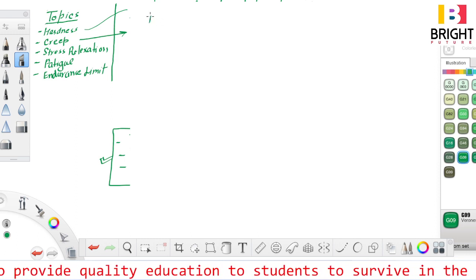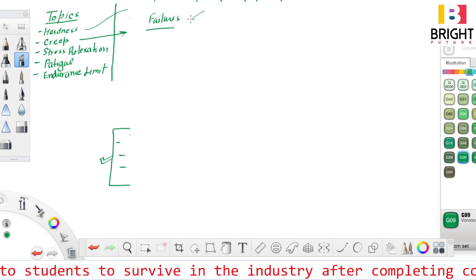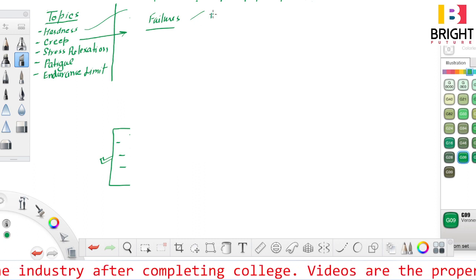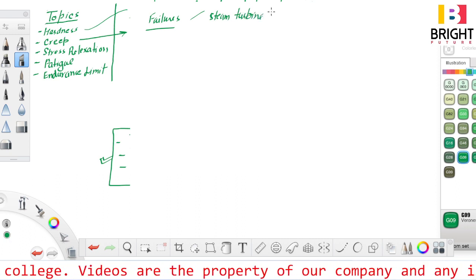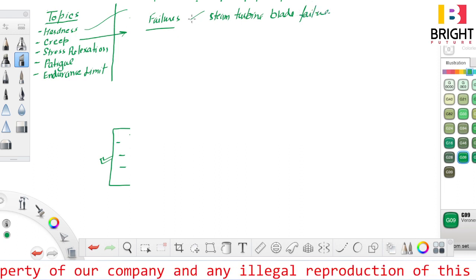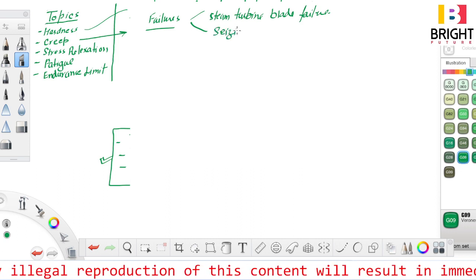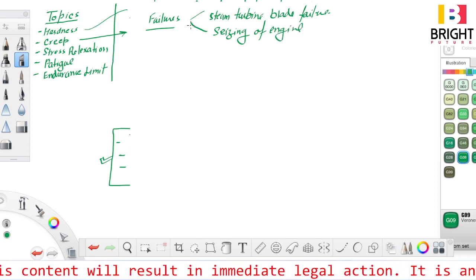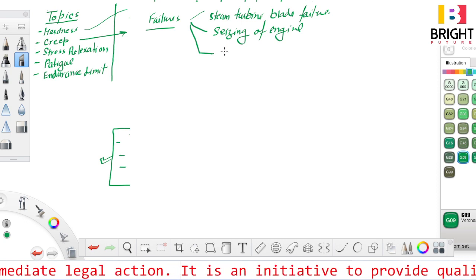The main failures due to creep are failure of steam turbine blades, seizing of engine, failure of long span pre-stressed bridge, and failure of furnace.